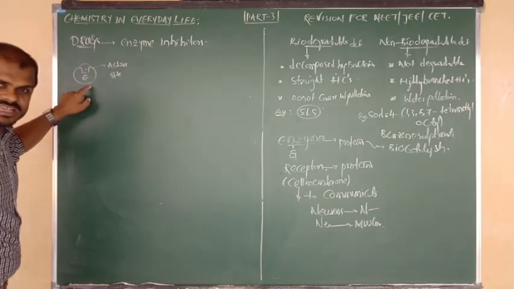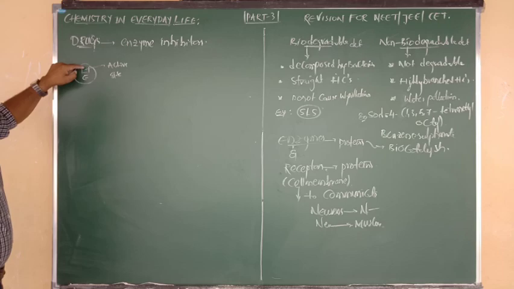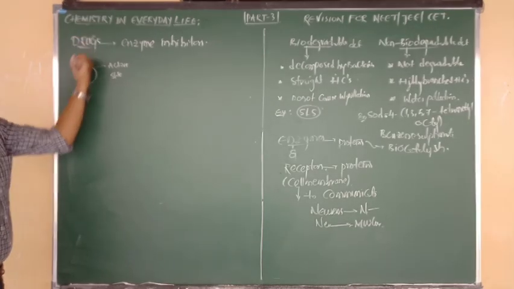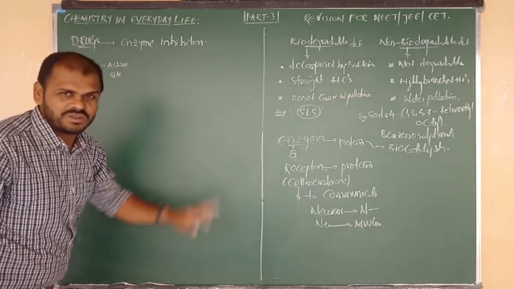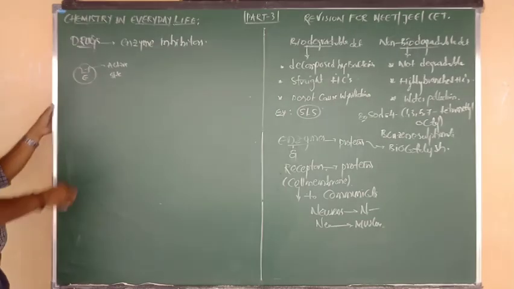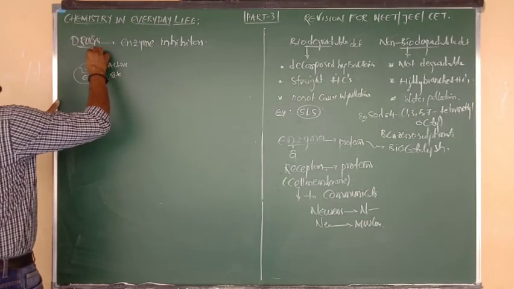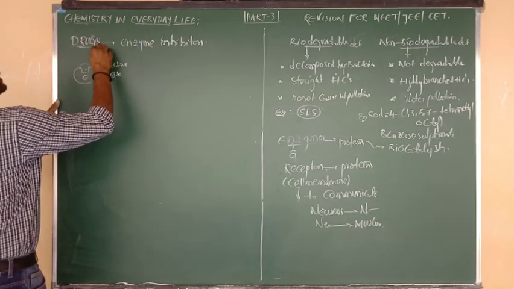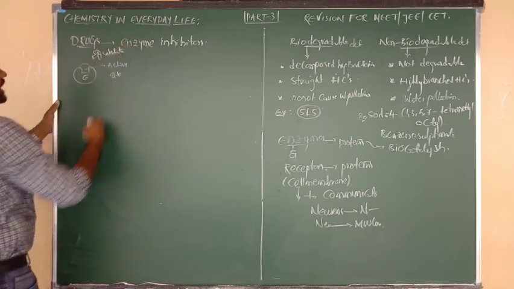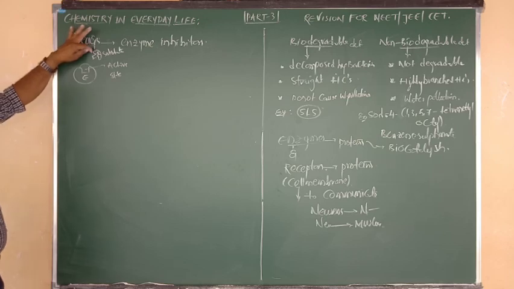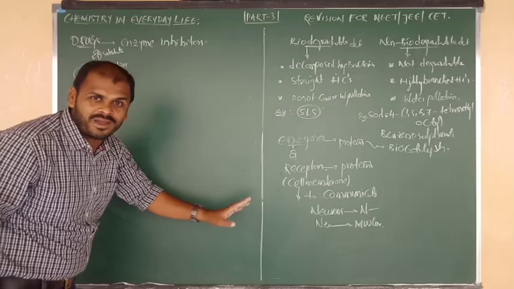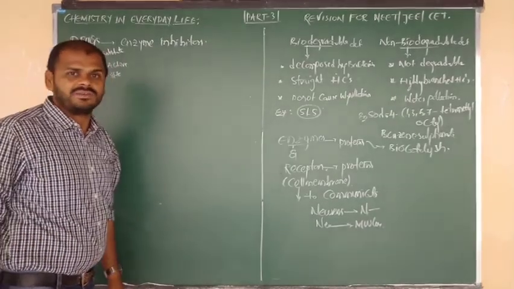Due to the presence of the active site, enzymes act as biocatalysts, meaning they easily attract the reactant and change it into the product. This is called enzyme catalytic activity. Suppose this is R, meaning reactant, and also we can say substrate. Generally the substrate fits into the active site of the enzyme and forms the product. This is called enzyme catalytic activity.